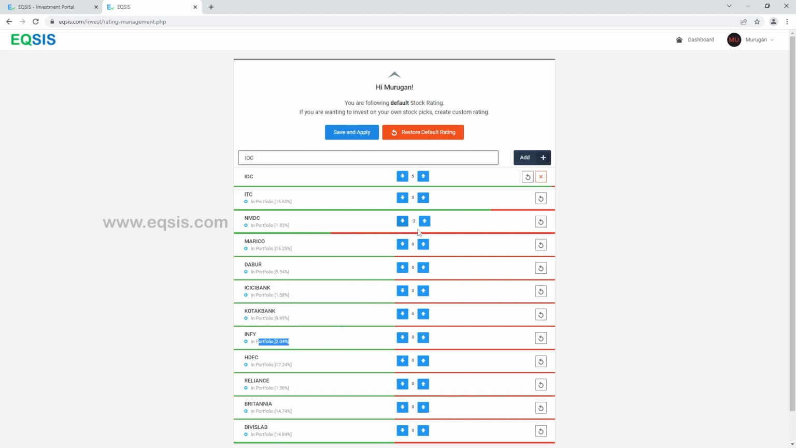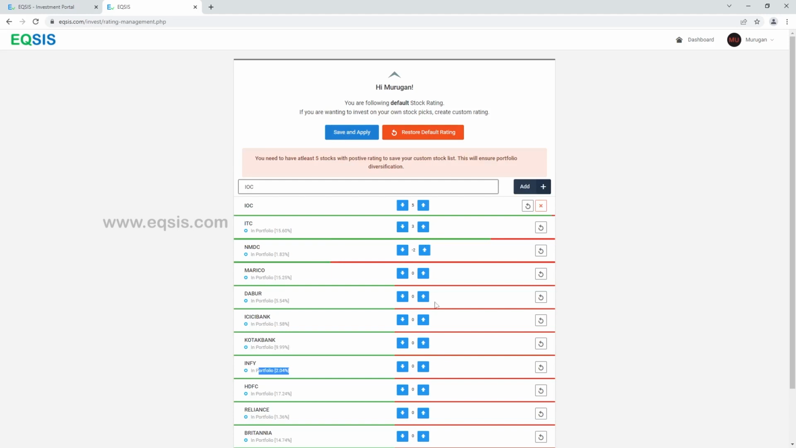We definitely recommend following the pre-existing reviews so that you don't have to worry about reviewing the stocks. But if you are good at finding stocks, you can use this portal to adjust your own ratings, and you can save and apply.